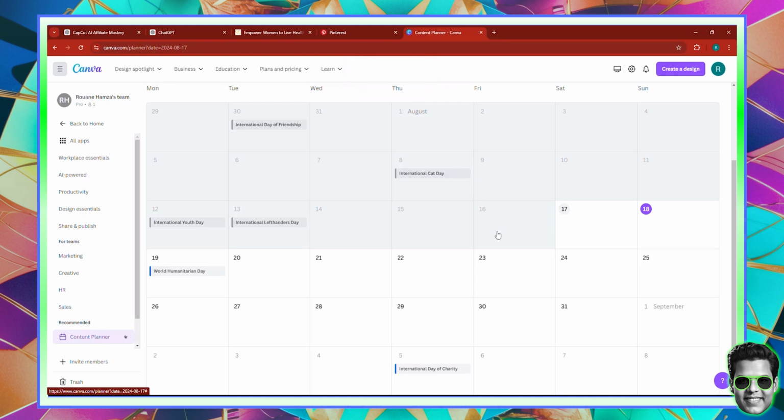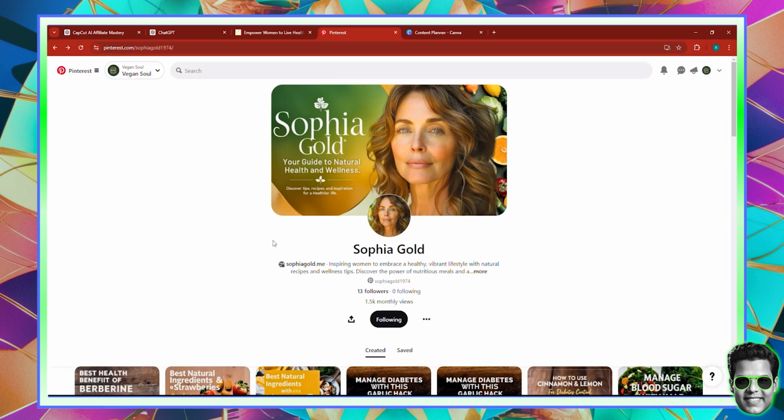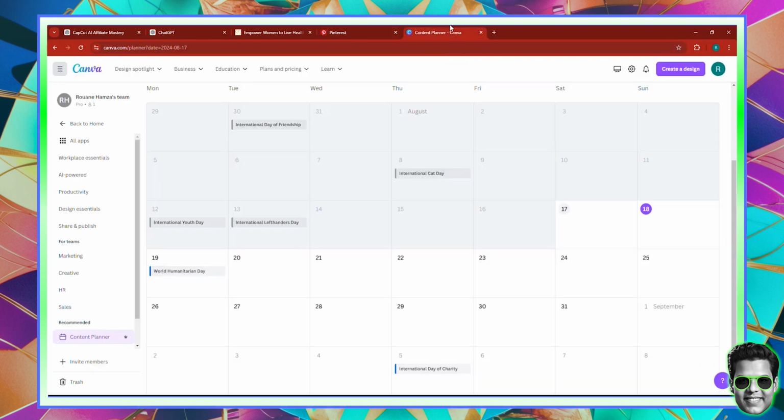So in order for you to be able to post on a platform, you obviously need to link the page. So in this case, this is the page. This is my page. Obviously, my brother has the page. He's living in France. I live in a different country. So he has the page. Okay, he has the page. He manages the page. But if I wanted to, let's just say, post on this page, I would have to connect this page to Canva.